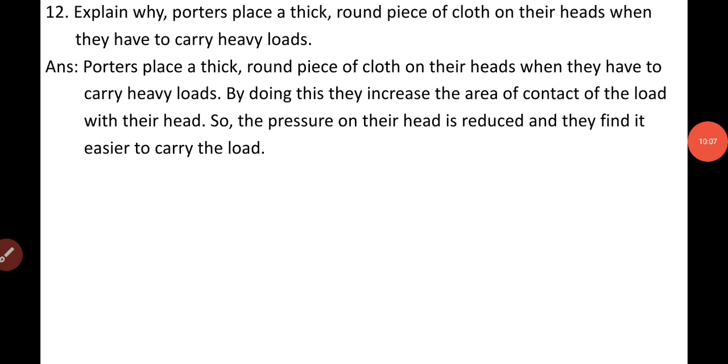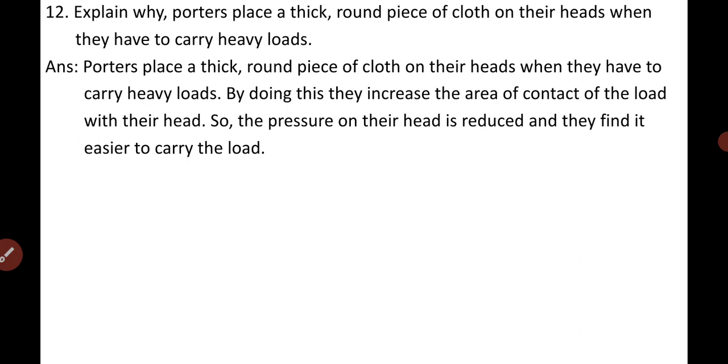The answer to this question, you can say that by placing the thick round piece of cloth, the porters increase the area of contact of the load with their head, and since the load now falls on a larger area of the head, the pressure on the head is reduced and it becomes easier to carry the heavy load.